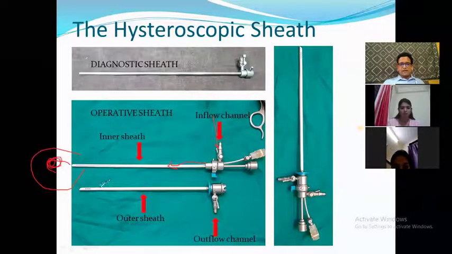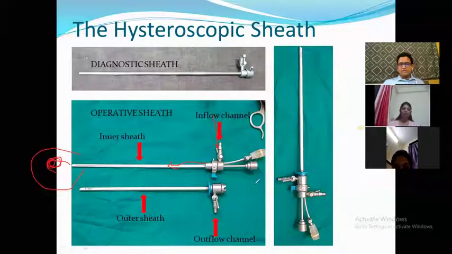Then the outer sheath is riding on the inner sheath. You can see here that the outer sheath has been placed over the inner sheath. That means this entire assembly goes into this assembly. Is that clear? The final thing when assembled looks like this.